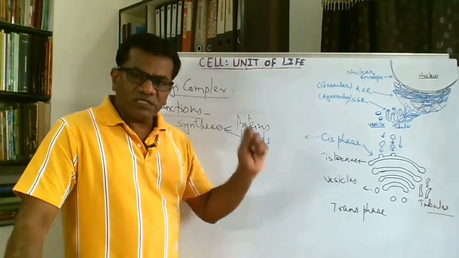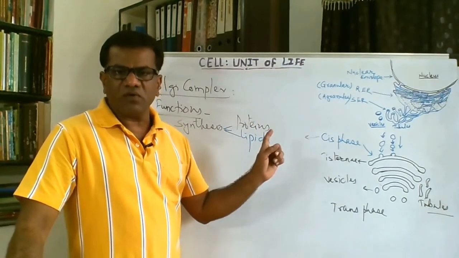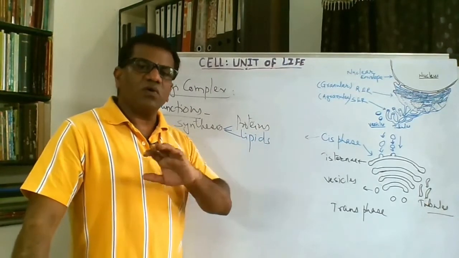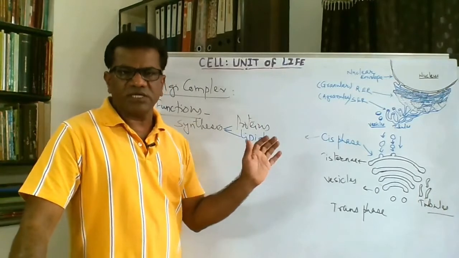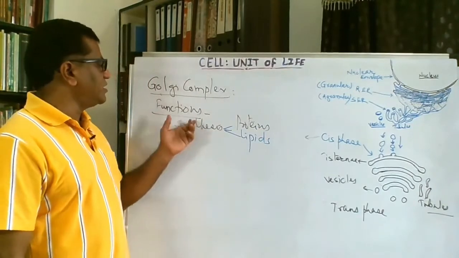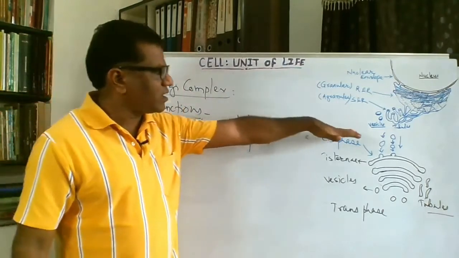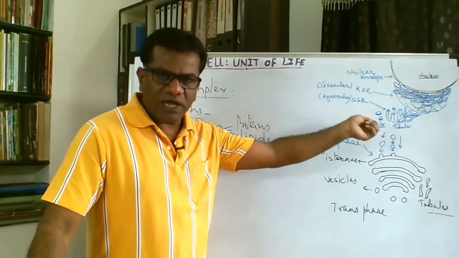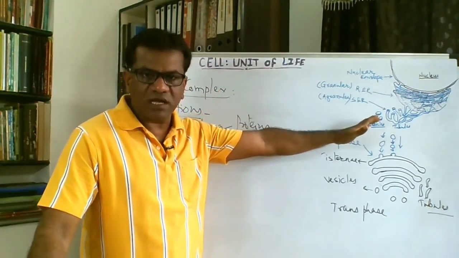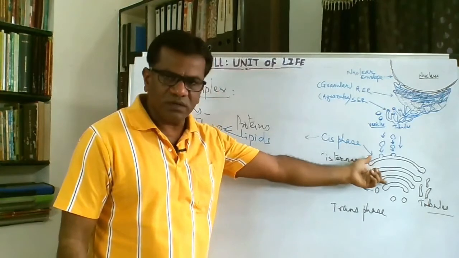Now see, whatever oligosaccharides are attached to this protein to form glycoproteins, all of them are generally similar. So all types of glycoproteins which are synthesized in endoplasmic reticulum are similar. They are not diverse. Now the diversification is done in the Golgi complex. When these glycoproteins are cut off in the form of vesicles, in the lumen of such transportation vesicles cut off from the endoplasmic reticulum, the vesicles come to the cis phase of the Golgi complex.